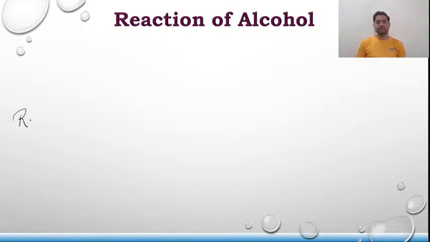So alcohol is R-OH. This is the general representation of an alcohol. And as I said, it shows the reaction in two different ways.